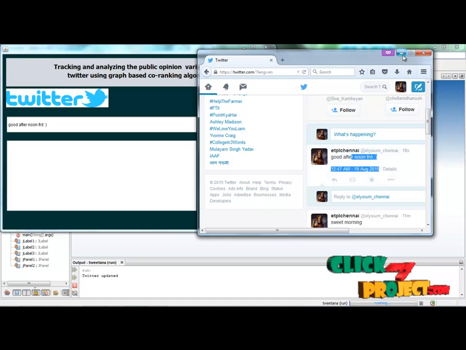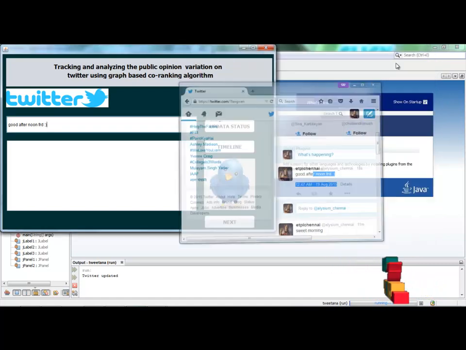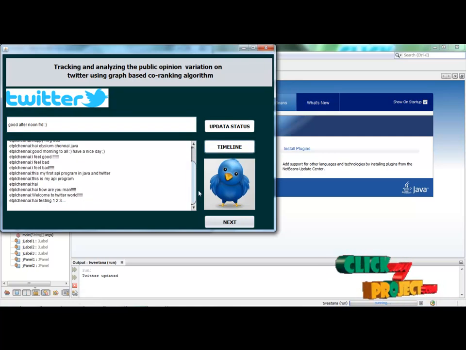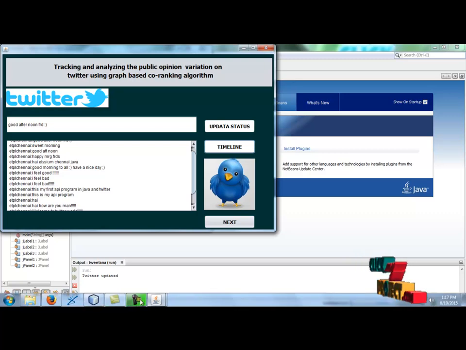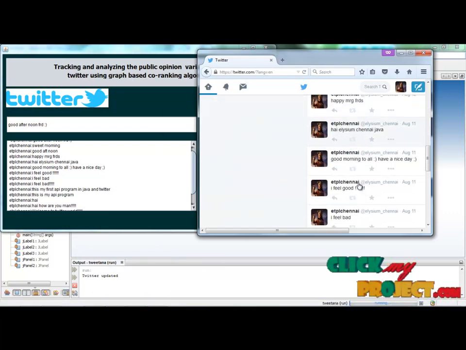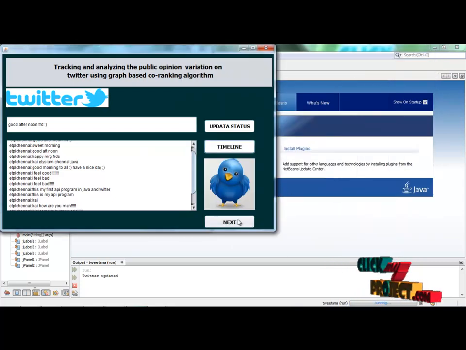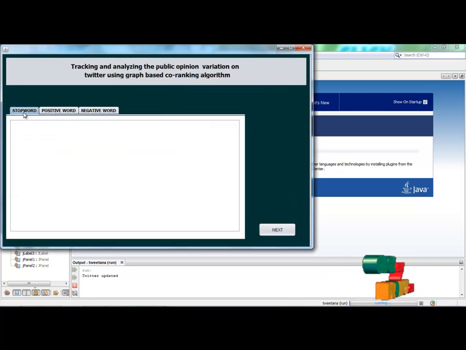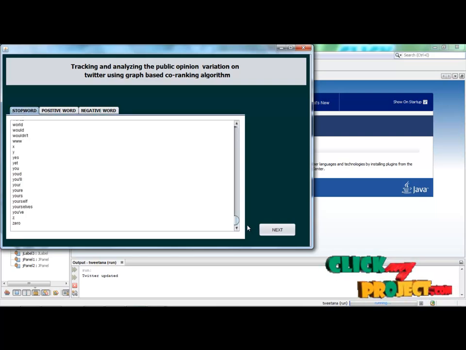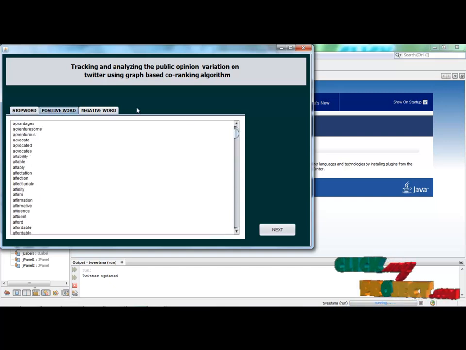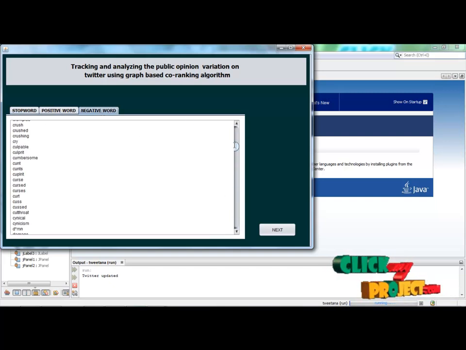Okay, and then get timeline. These are all your updated statuses. Good morning friends. Then right click the next button, and this is the library, which contains the list of stop words. This is the list of positive words, and this is the list of negative words.